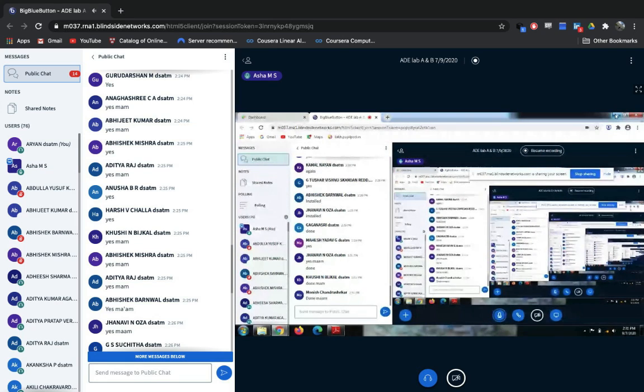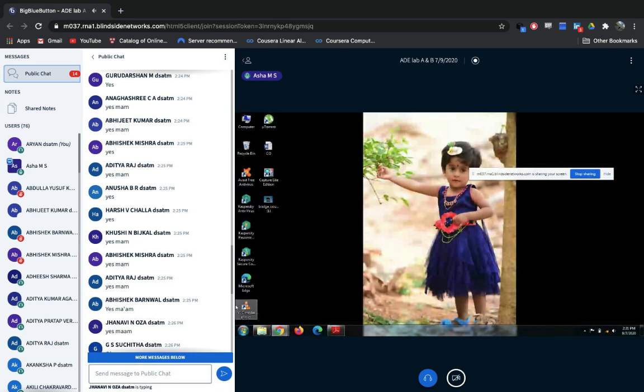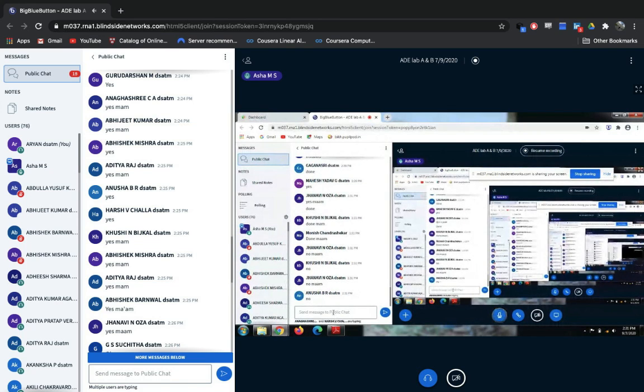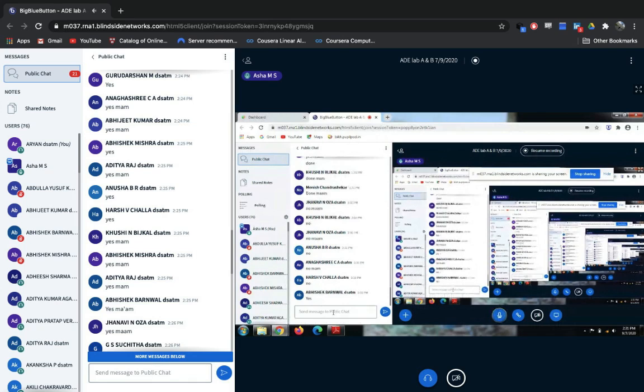So can you check on your desktop? Have you got the icon with the name Capture Lite Edition? Have you got it or not on your desktop? Just check once. No? Okay. I think the shortcut is not created. If it is there, no problem.